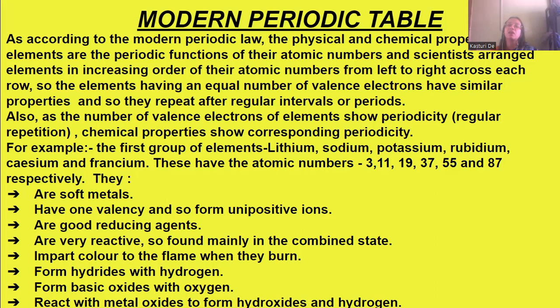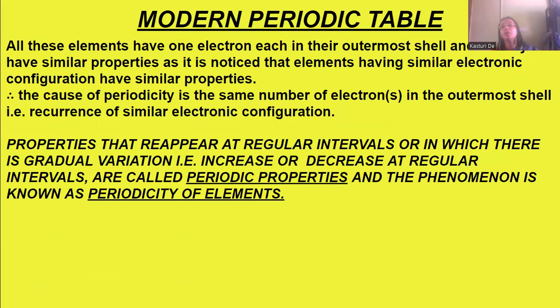So this is according to the modern periodic table. They are arranged in one column. Now, all these elements have 1 electron each in their outermost shell, and so they have similar properties, as it is noticed that elements having similar electronic configurations have similar properties. Therefore, the cause of periodicity is the same number of electrons in the outermost shell, that is, the recurrence of the similar electronic configuration.